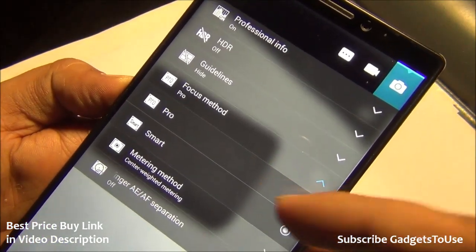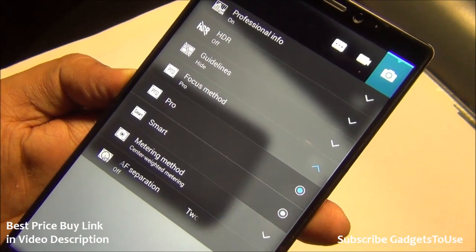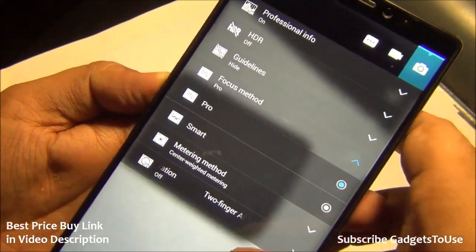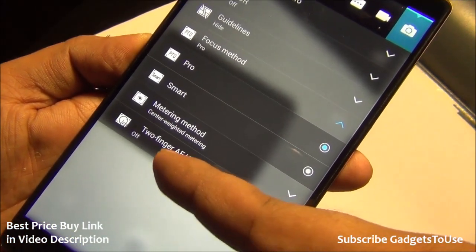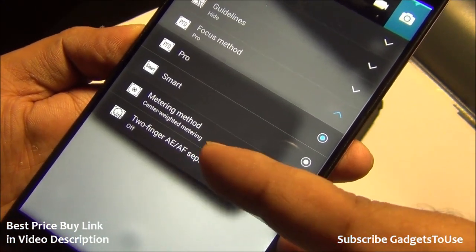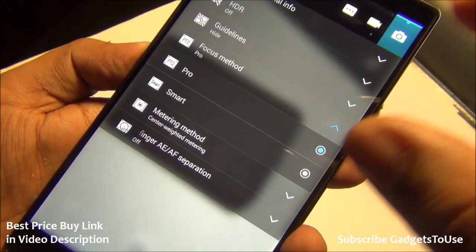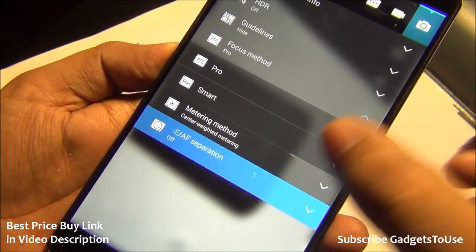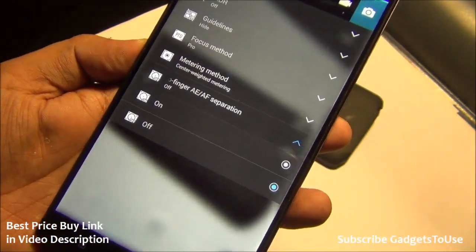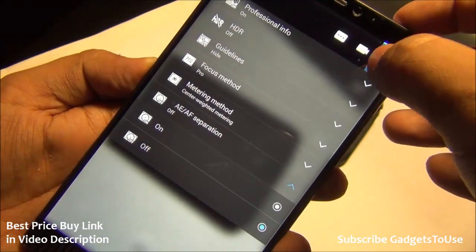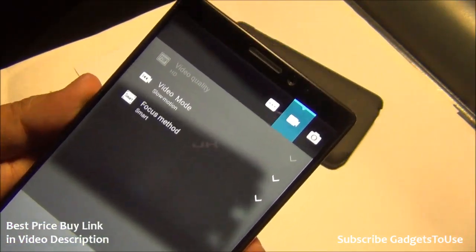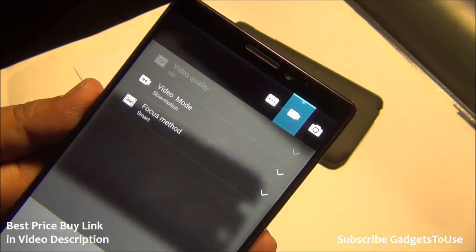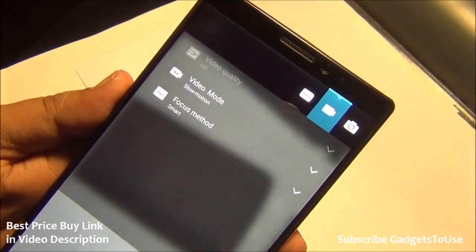So either you have a pro mode in which you are using the camera, or you can have a focus mode, a smart mode as well, in which it will do the autofocus. You can also control the auto exposure and auto focus. So auto exposure and auto focus points can actually be made different. You can manually control them, where it should do the focus and where it should have the exposure. So all these things you can actually control in the pro mode.